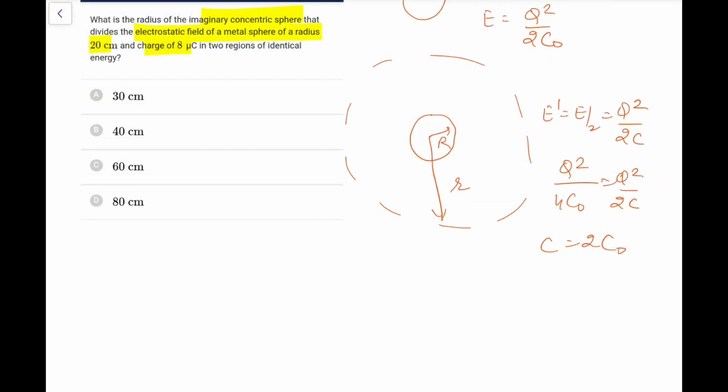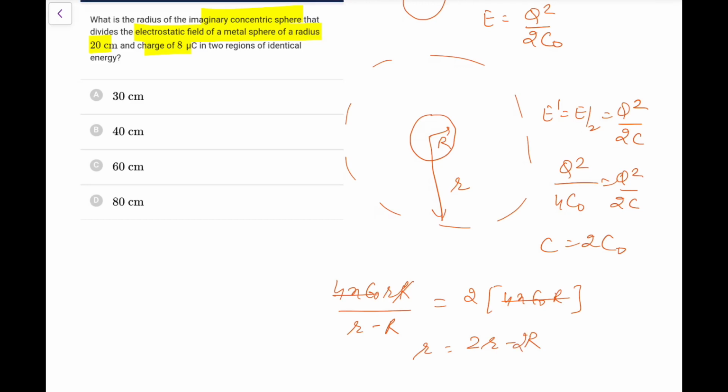Now for this spherical capacitor, C would be 4 pi epsilon naught rR over bigger minus smaller one, bigger is capital R, smaller is small r, and this equals twice of c naught, which is 4 pi epsilon naught R. So this 4 pi epsilon naught R directly goes, so r would be equal to 2r minus R.